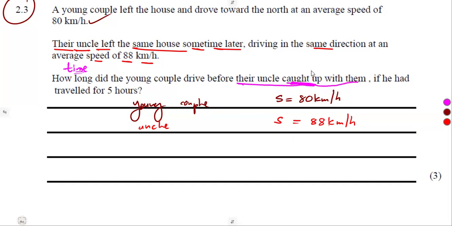If he had traveled for 5 hours, for that condition, the time frame for the uncle is 5 hours. That is what we're given there.